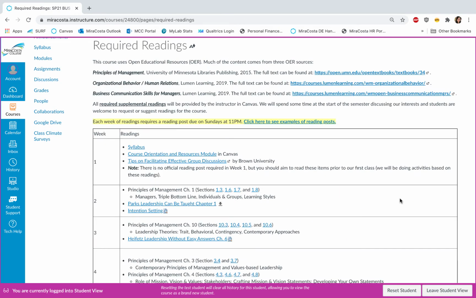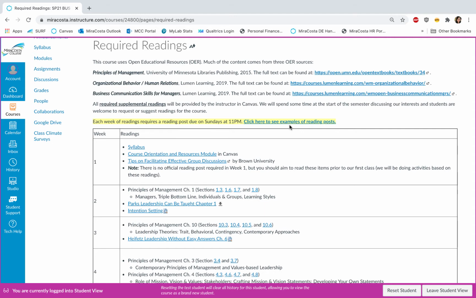This course uses open educational resources, also known as OER. So these 3 texts here are the basis of our course, but I also have supplemental readings throughout. So for convenience, I've compiled all of the required readings in the table here below for each week. That way, if you are trying to reference or go back to a particular reading, you can go to this one place to find everything. Otherwise, whenever you're in the weekly module, all of the applicable readings for that week will be in that specific module.